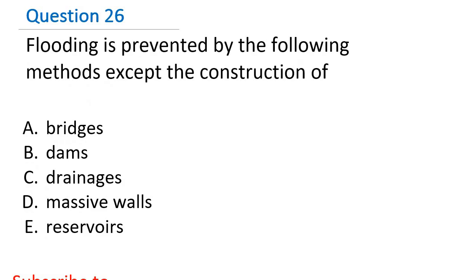All right, let's look at question 26. This question says, flooding is prevented by the following methods except the construction of A, bridges, B, dams, C, drainages, D, massive walls, E, reservoirs. Now, flooding is prevented by the construction of dams, drainages, massive walls, and reservoirs. However, bridges are not typically constructed specifically for preventing flooding. Instead, they are built to provide a passage over bodies of water. So A is the answer, bridges.